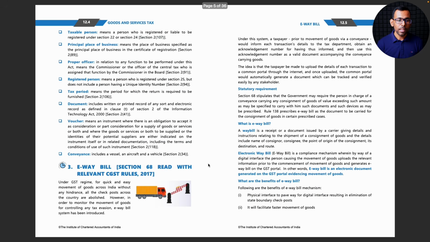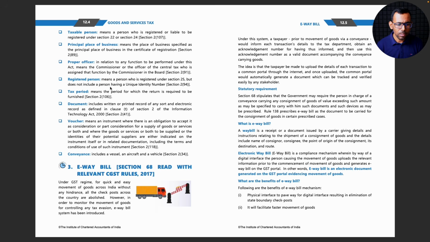Taxable person means a person who is registered or liable to be registered under section 22 or section 24. Whenever we come across these sections, we will know again who is a taxable person. Principal place of business means a place of business specified as the principal place of business in the certificate of registration. Most likely it will be the registered office, the primary place of business. Proper officer in relation to any function to be performed under this Act means the commissioner or the officer of central tax who is assigned that function by the commissioner in the board.